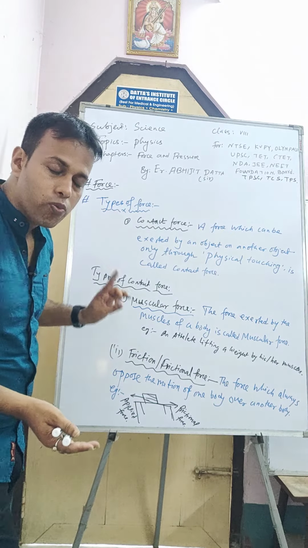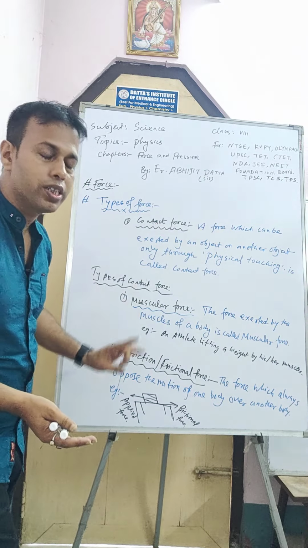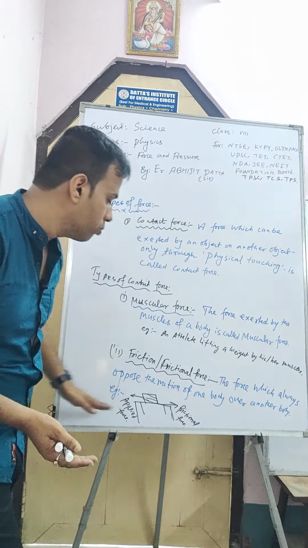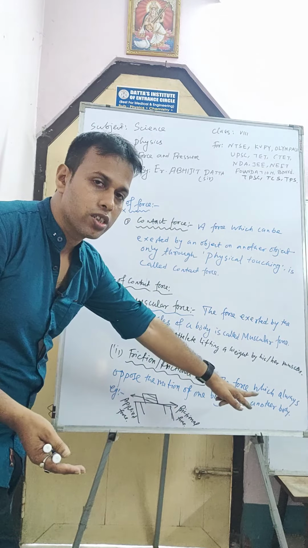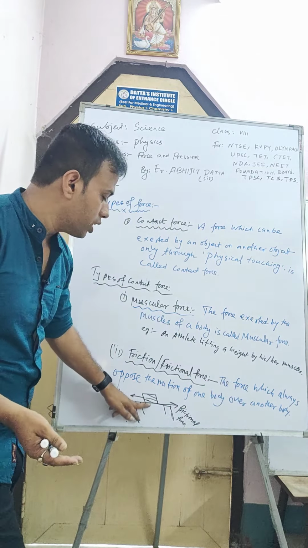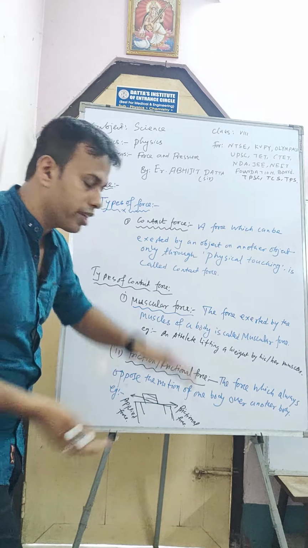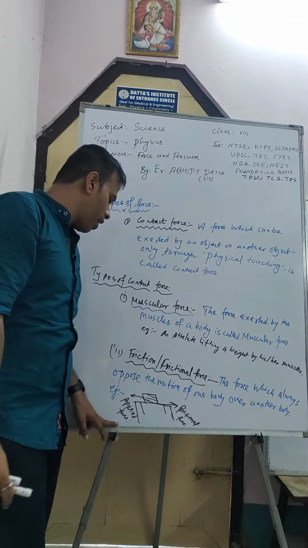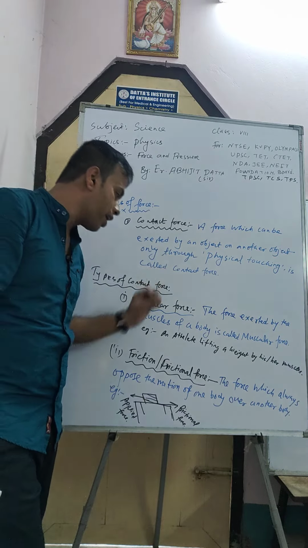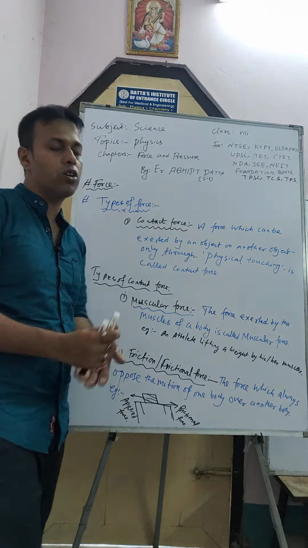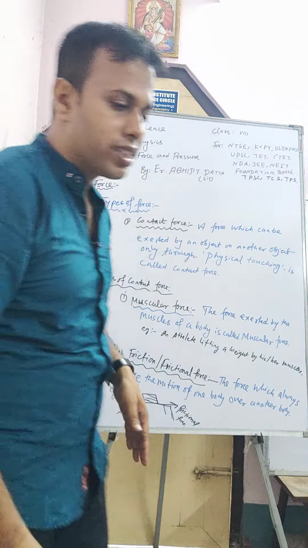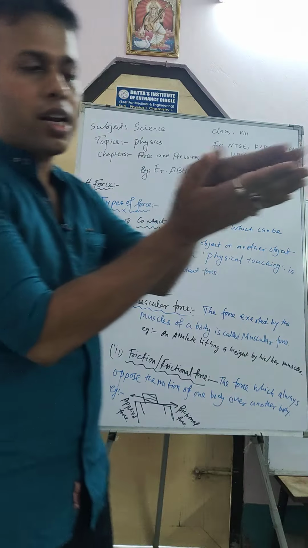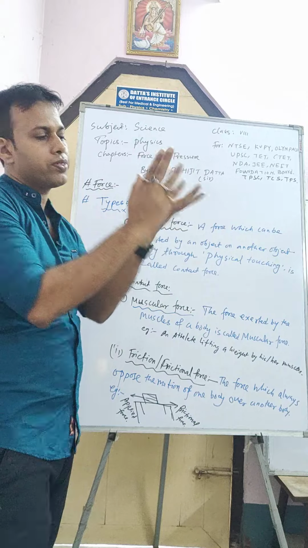Now the frictional force will be in the opposite direction, opposite to the moving of the object, in between the contact surface. So this one will be frictional force and this one will be applied force. So frictional force is another kind of contact force, because frictional force exists when two bodies are in contact with each other.